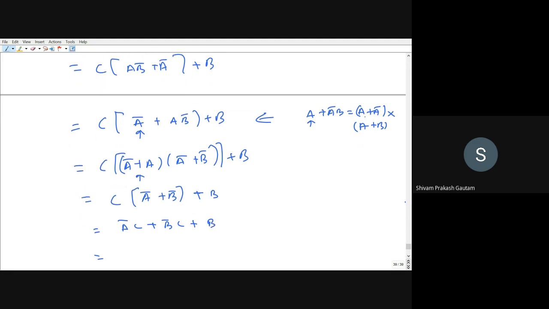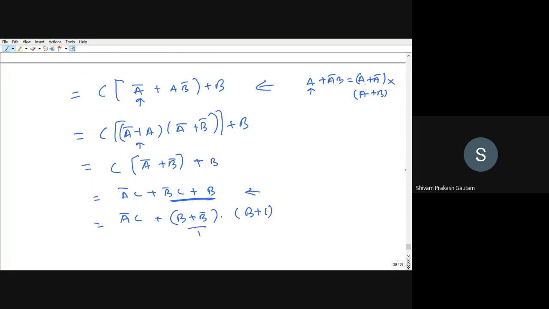This can be written as ĀC plus, again distributive law I will be using here. Just see at this step again. So (B plus B̄)(B plus C). B plus B̄ is equal to 1.